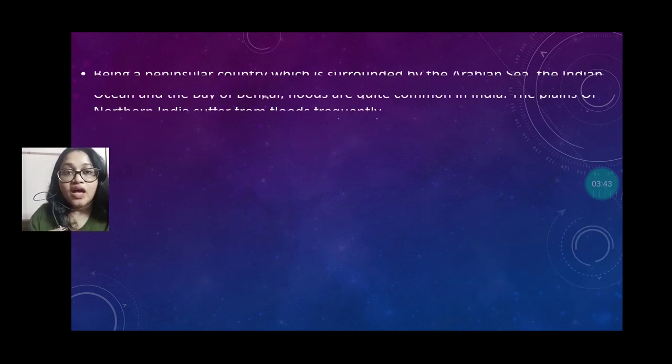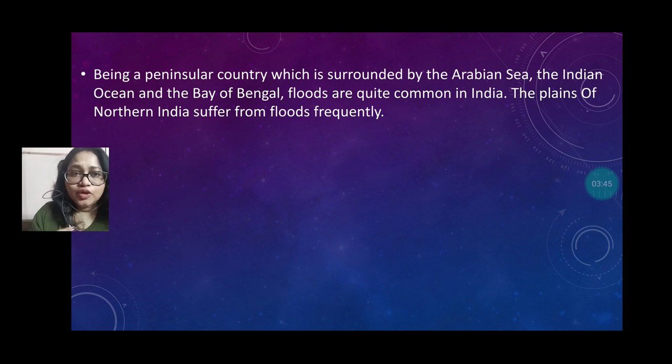Okay, and India is a peninsular country because three sides are surrounded by water. Like, on the western side you can see the Arabian Sea, on the eastern side you can see the Bay of Bengal, and on the southern side you can see the Indian Ocean. So flood is quite common in India.